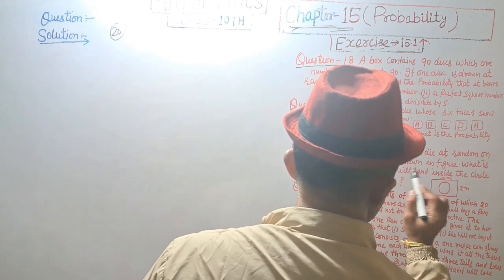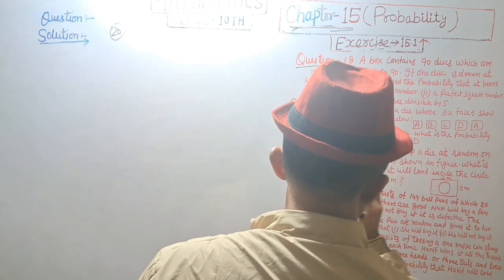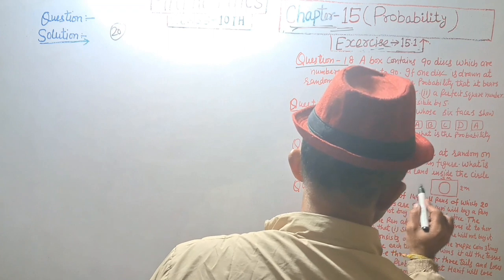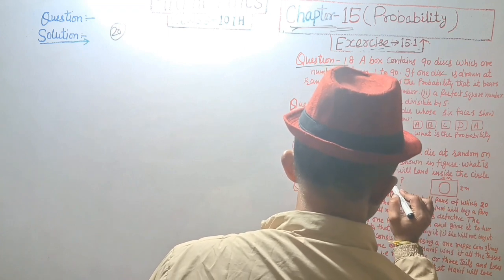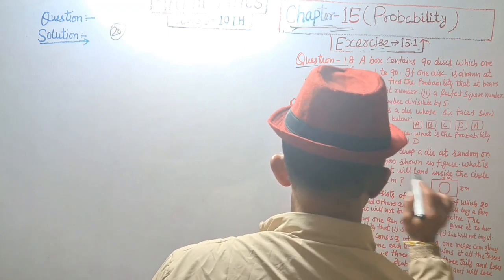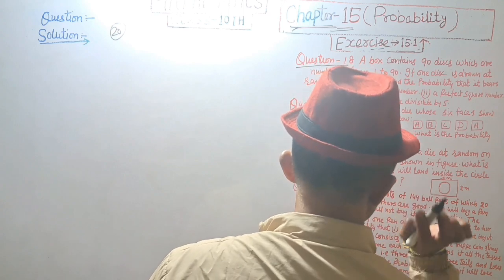Suppose you drop a die at random on the rectangular region shown in figure. What is the probability that it will land inside the circle with the diameter 1 meter?